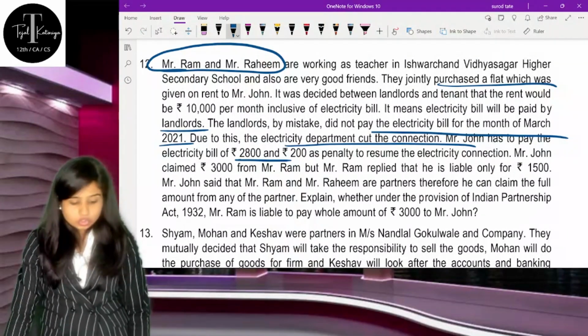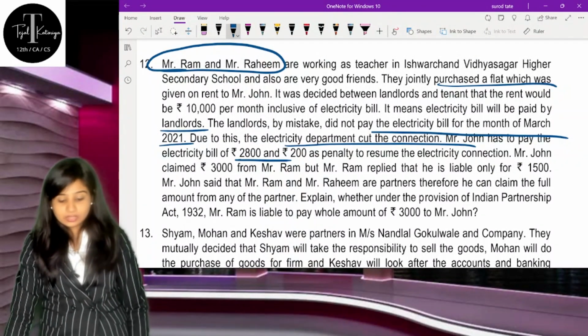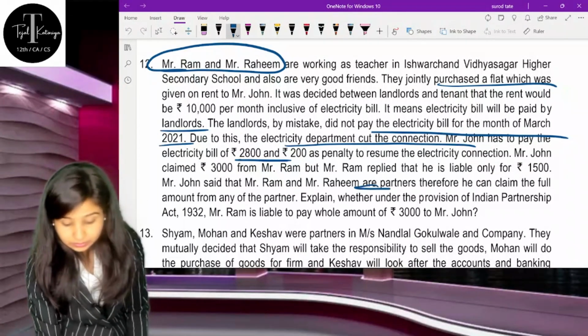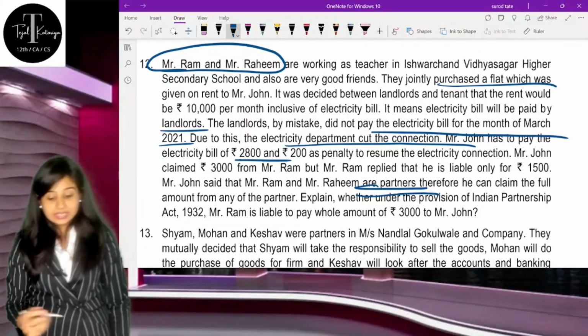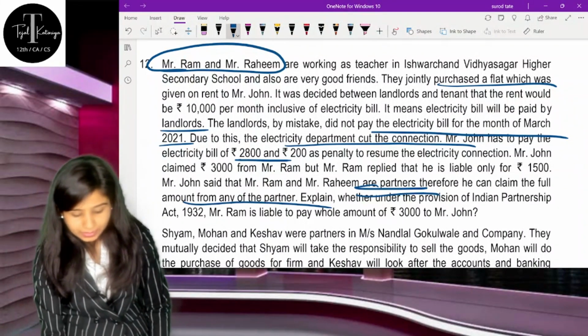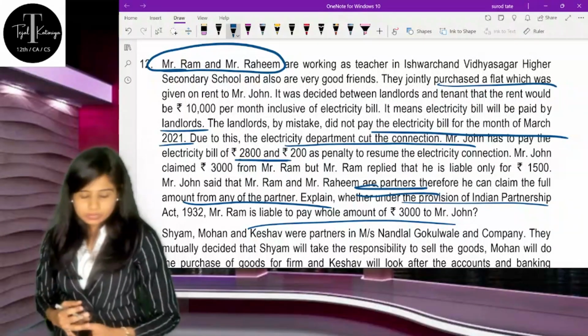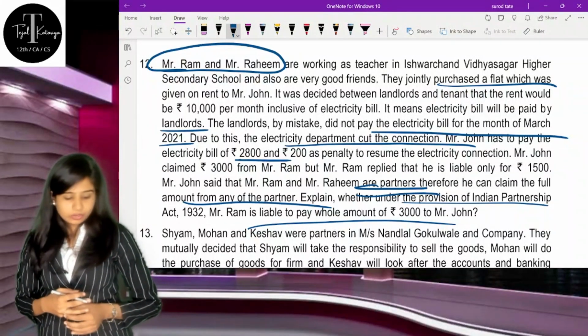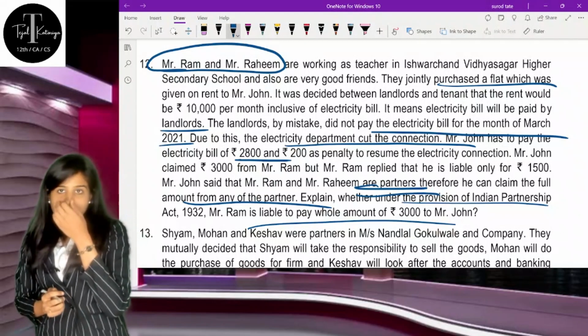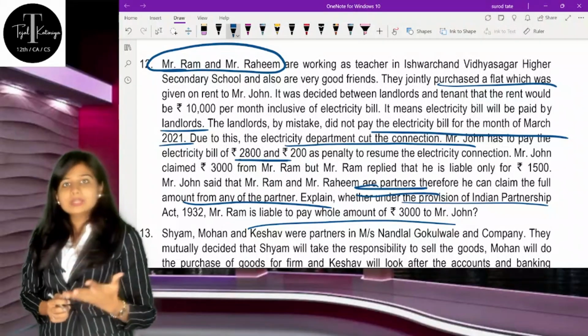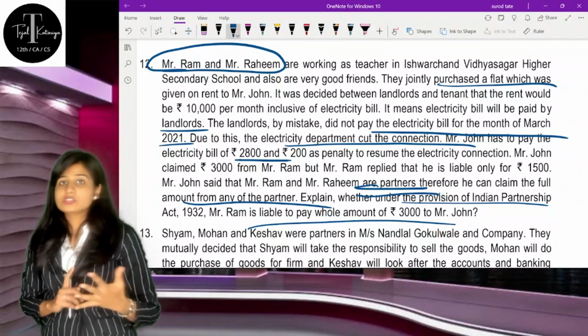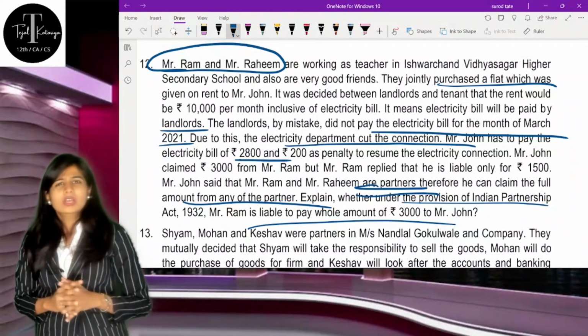Why? Because Mr. John said that Mr. Ram and Mr. Rahim are partners, and therefore he can claim the full amount from any of the partners. You should write everything according to the Indian Partnership Act. Now understand, to be a partner, you should have 5 essential elements in that particular partnership.